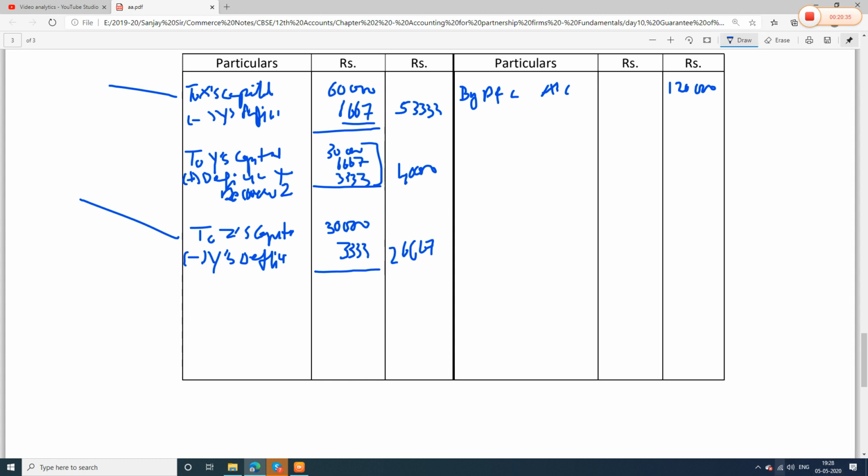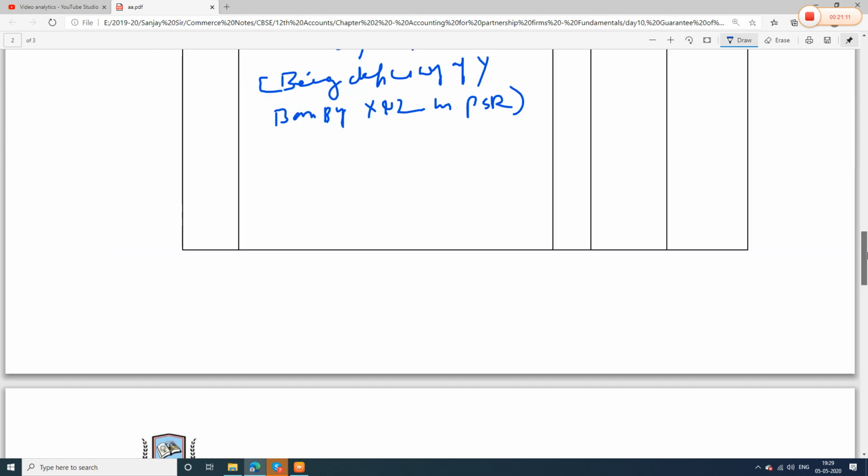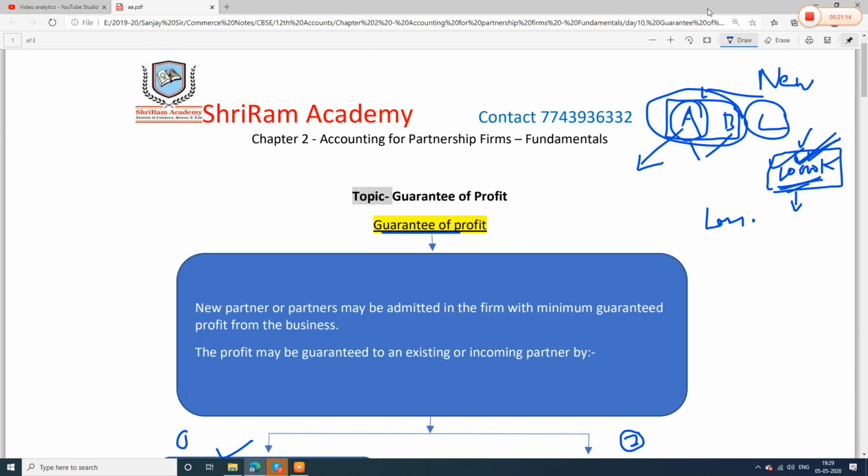So what is the final distribution of profit between the partners? We distributed 1,20,000 between all the three partners. X got 53,333, Y got 40,000 and Z got 26,667. So the total is 1,20,000. So this way we will solve this problem. I hope, guys, you understood this problem.